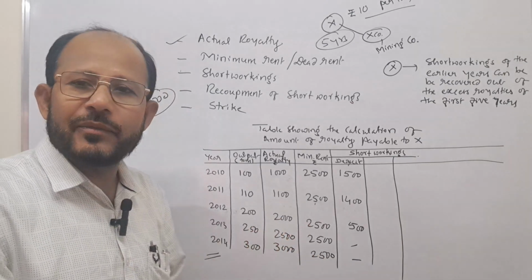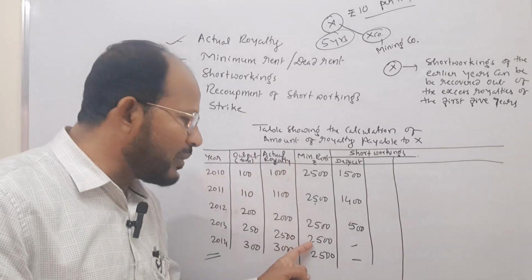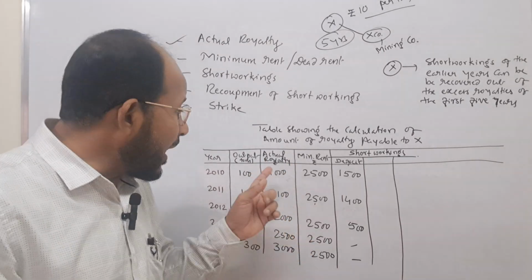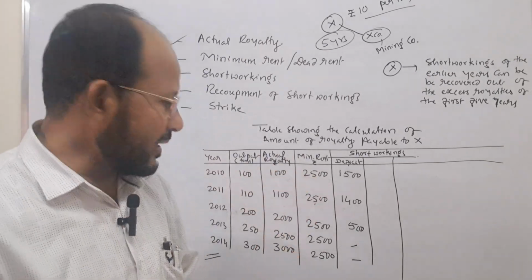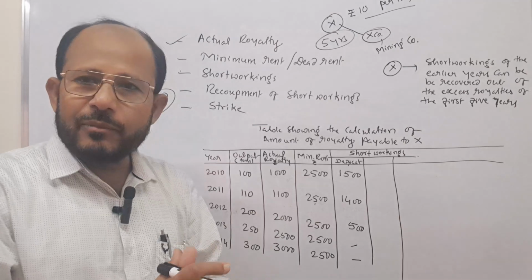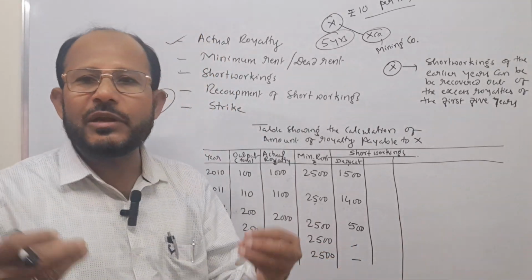Excess royalty illa. Yake excess royalty illa? Actual royalty is equal to minimum rent. If actual royalty is more than minimum rent, that is called excess royalty. Adre illi enide, actual royalty and minimum rent both are same. That is why here question of excess royalty doesn't arise.